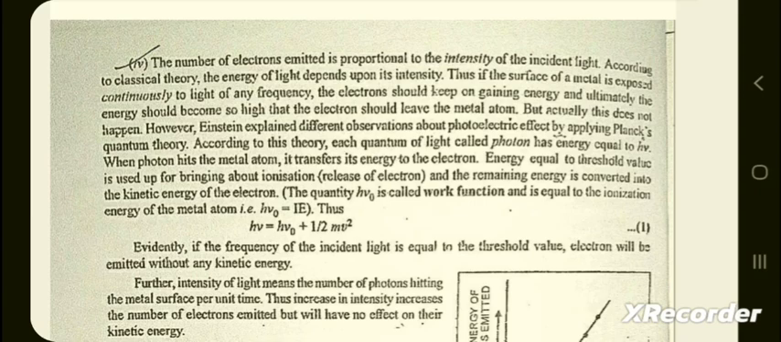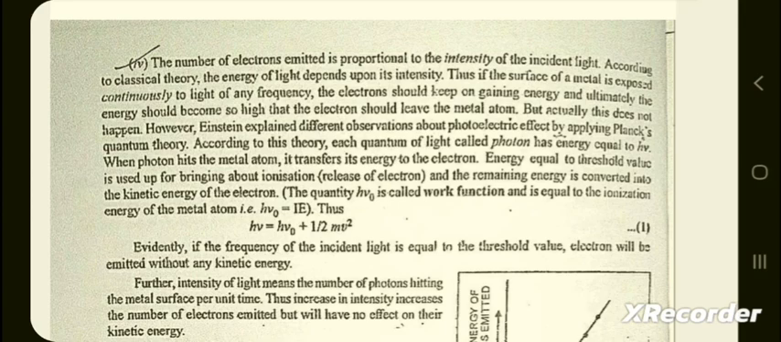According to classical theory, the energy of light depends upon its intensity. Thus, if the surface of a metal is exposed continuously to the light of any frequency, the electrons should keep on gaining energy, and ultimately the energy should become so high that the electrons should leave the metal atom. But actually, this does not happen. However, Einstein explained the different observations about photoelectric effect by applying Planck's quantum theory.